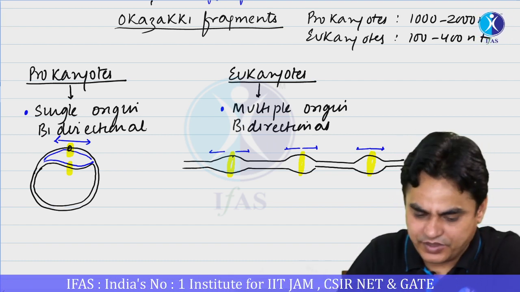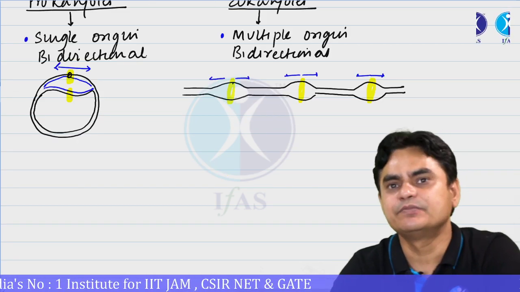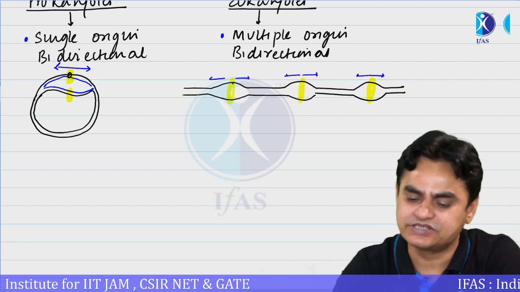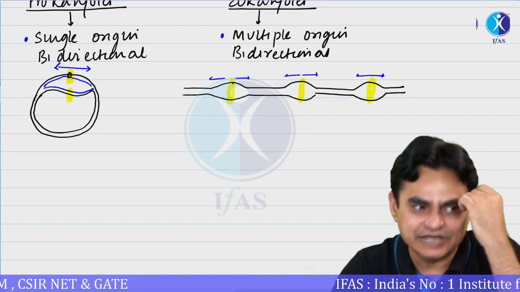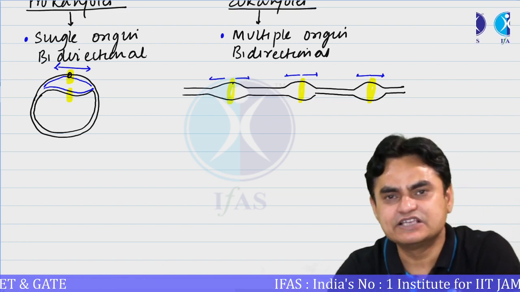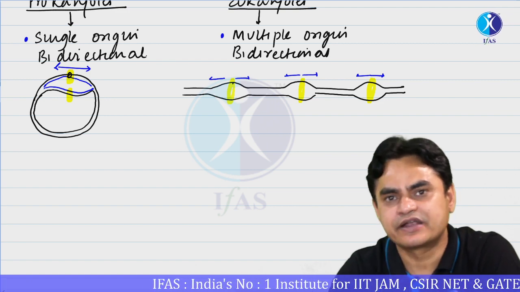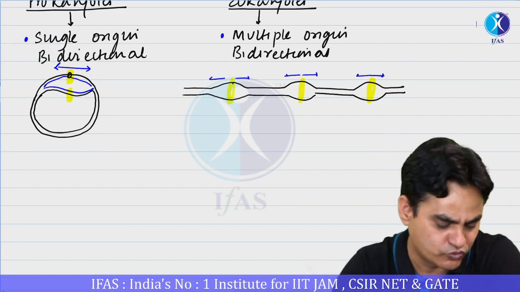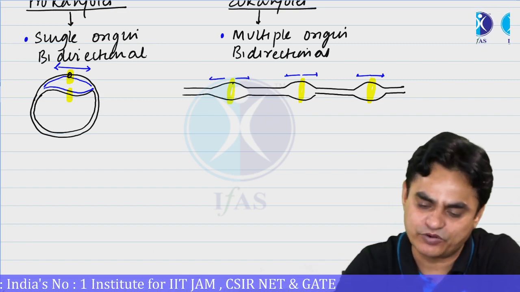So mostly we are saying that DNA replication in prokaryotes is single origin, bidirectional, while in eukaryotes it is multiple origin, bidirectional. With this basic introduction, now we are moving to the various proteins which are utilized for the replication process. We will go through the proteins one by one.